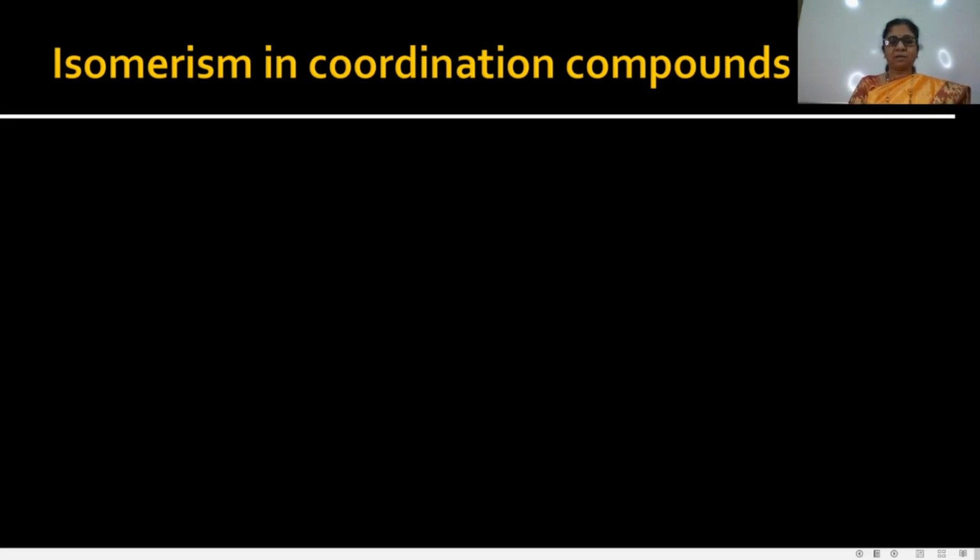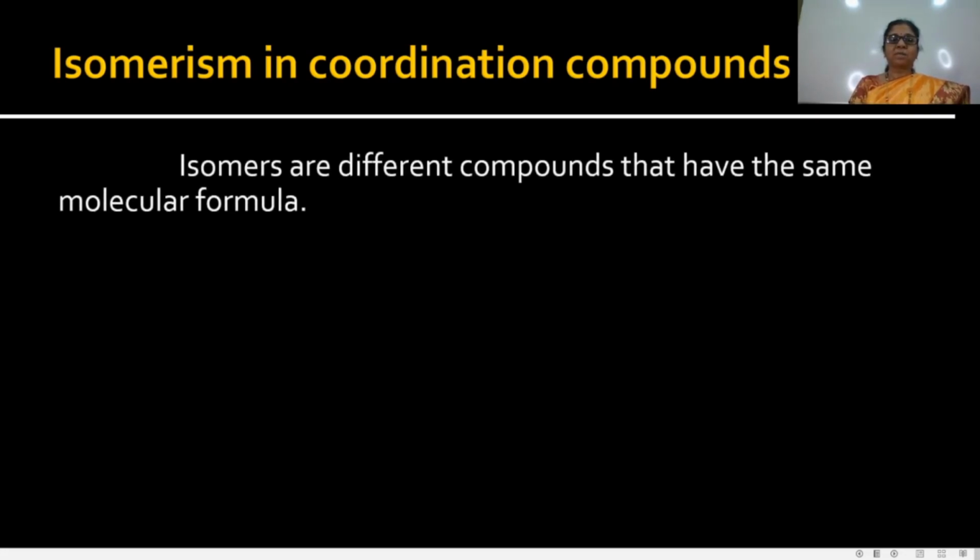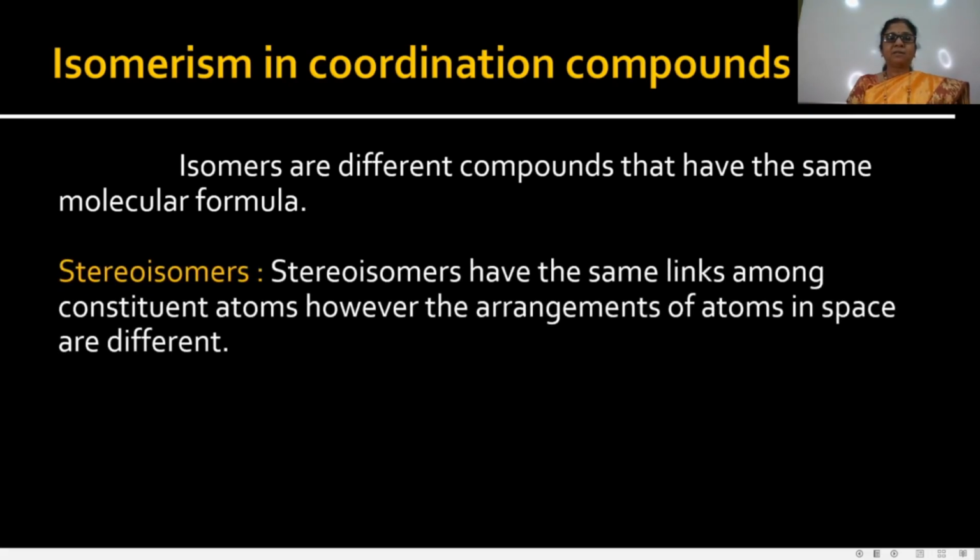We know what isomerism is. Isomers are different compounds that have the same molecular formula. That means the compounds have the same molecular formula but different arrangements of atoms around the central metal atom. In coordination compounds, there are stereoisomers, which have the same links among constituent atoms. However, the arrangements of atoms in space are different.